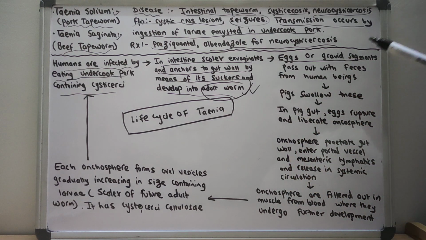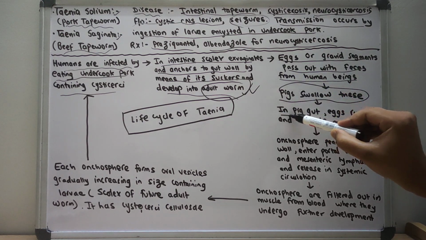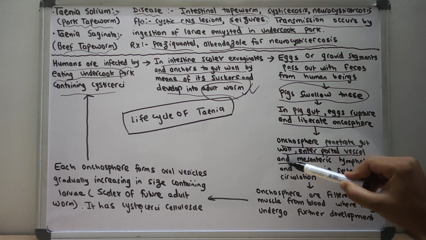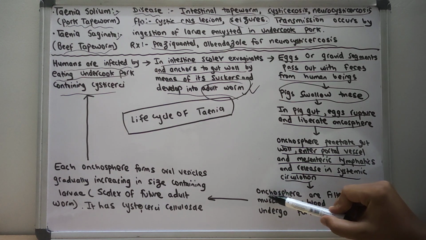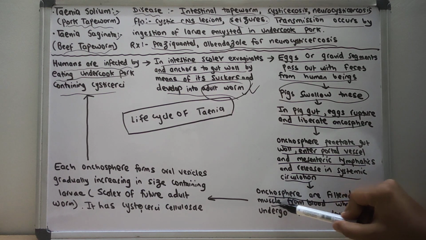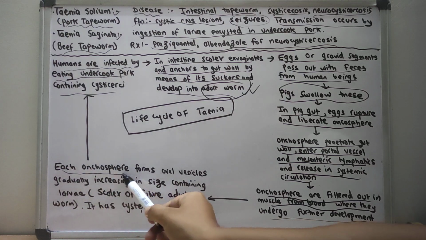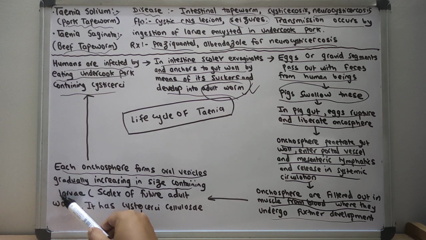The eggs or those gravid segments pass out with feces from the human being. And whenever the pig swallows these eggs, in the pig gut the eggs rupture and liberate the oncosphere. The oncosphere penetrates the gut wall, enters the portal vessels and mesenteric lymphatics, and is released into the systemic circulation. In the systemic circulation, the oncospheres are carried to muscle from the blood, where they undergo further development. Each oncosphere forms an oval vesicle, gradually increasing in size, that contains the larva.